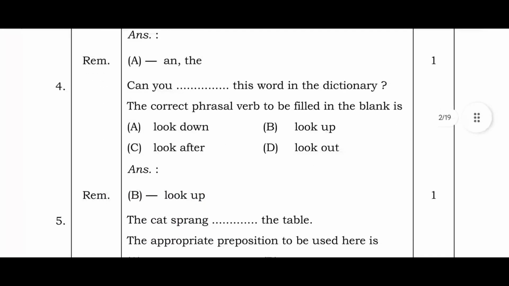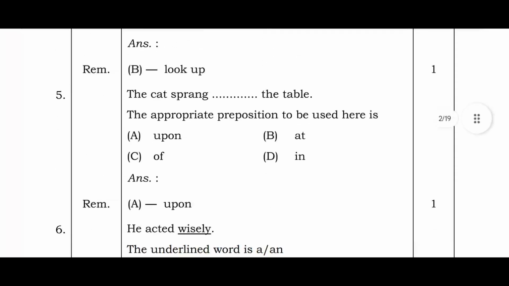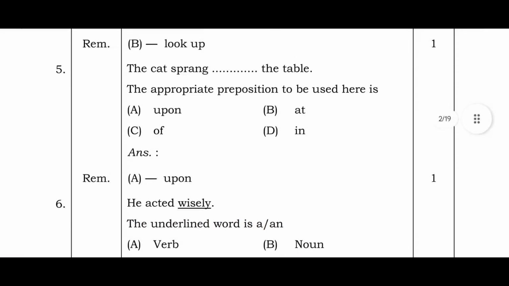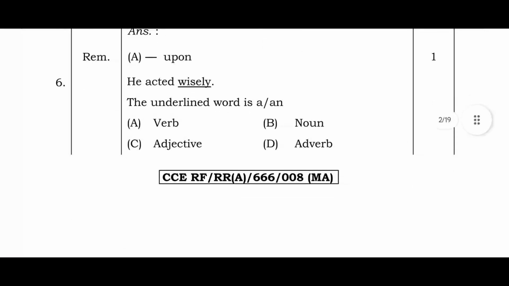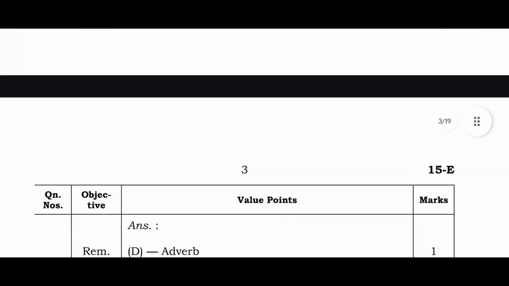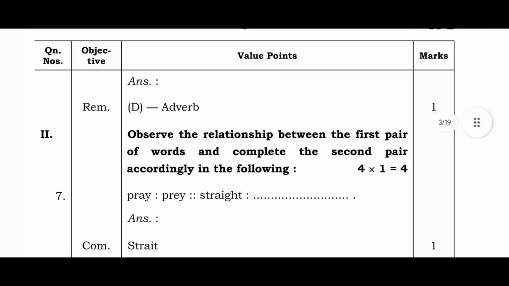4. Can you dash this word in the dictionary? The correct phrasal verb to be filled in the blank is option B, look up. 5th. The cat sprang dash the table. The appropriate preposition to be used here is option A, upon. 6th. He acted wisely. The underlined word is a or an. Option D, adverb.